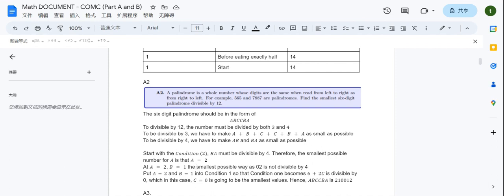In this case, c is going to be 0. The smallest value in order to make a plus b plus c plus c plus b plus a divisible by 3 is that c is equal to 0. So in this case, hence, abccba is 210012, which is going to be a palindrome. We're then going to test it to see whether it actually works. 210012 divided by 12 is equal to 17501.